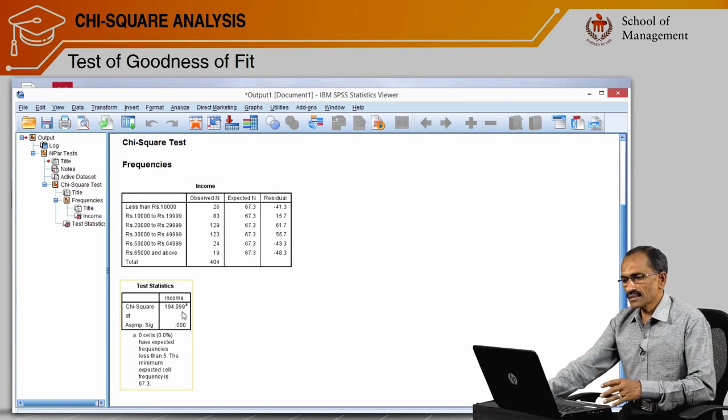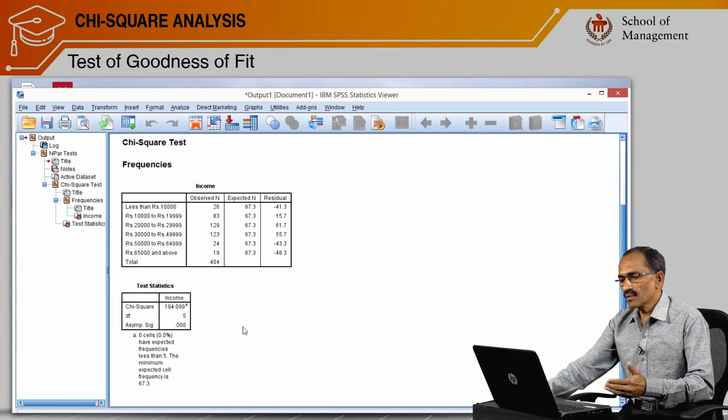And the test statistic is given by this table: chi-square is 194.099 at a degree of freedom 5 with asymptotic significance 0.000. The 194 is the calculated value of chi-square, and the 5 is the degree of freedom.